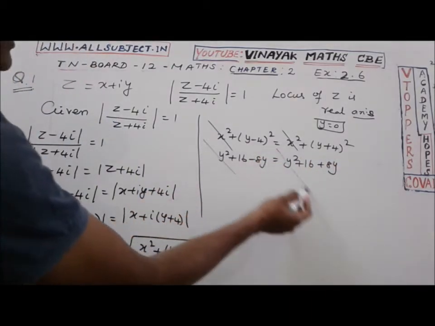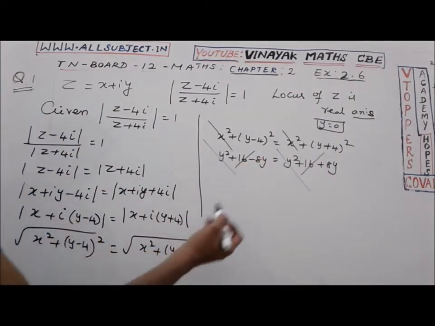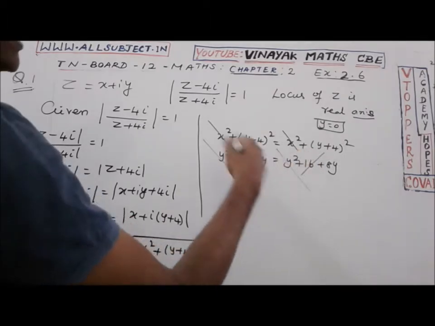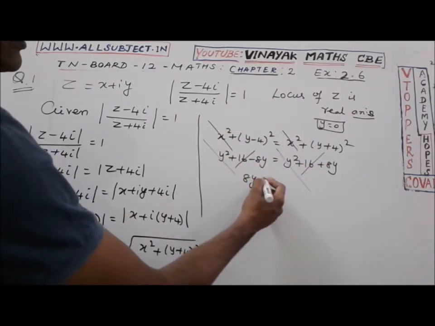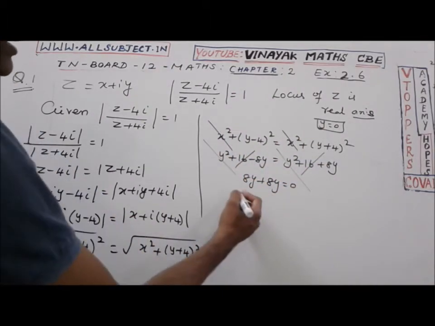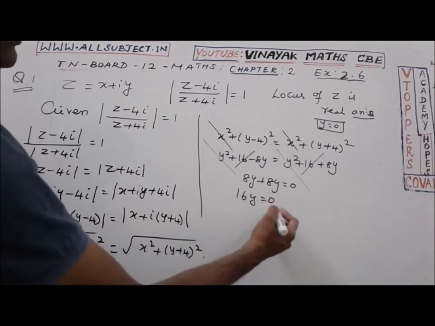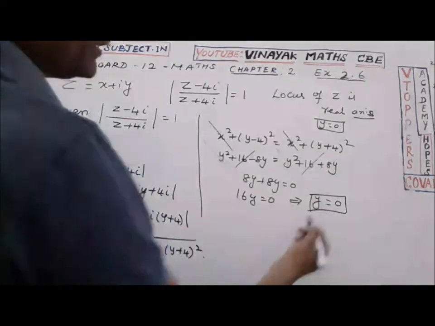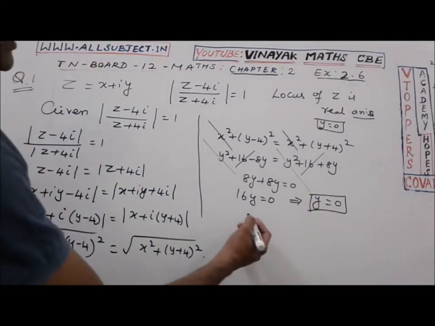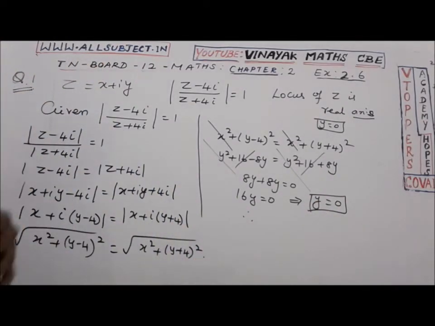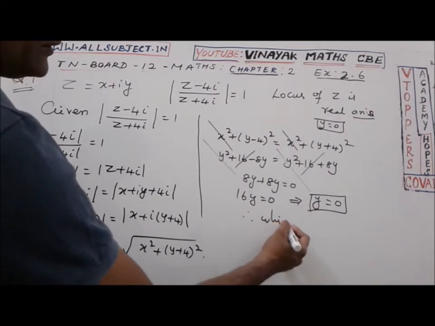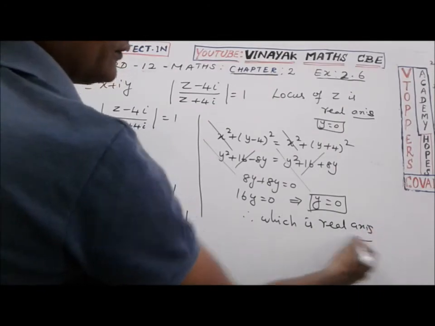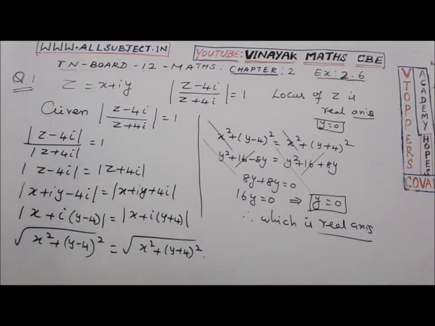Again y square and 16 get cancelled. The remaining are minus 8y equal to plus 8y. Grouping on one side, 8y plus 8y equals 0, and 16y equals 0, which implies y equal to 0, which is nothing but the real axis. Therefore, the locus is the real axis.